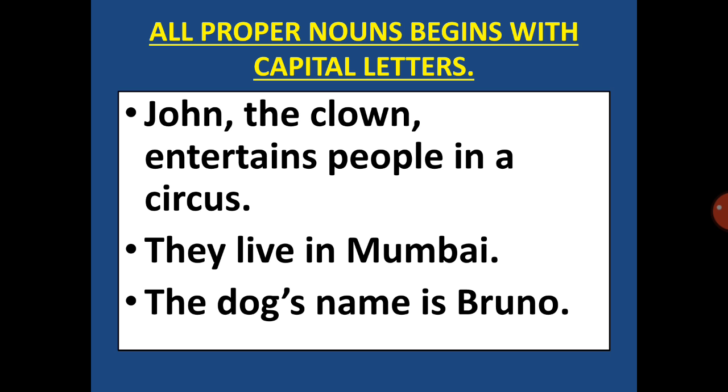Now the third one. The dog's name is Bruno. Now Bruno is a name of a dog. It is the name of a particular dog. So you can see here B is capital because a proper noun always begins with a capital letter. Understood, children? Very good.